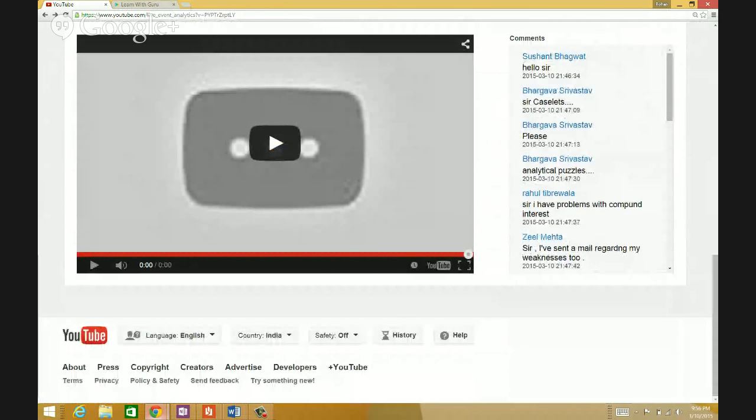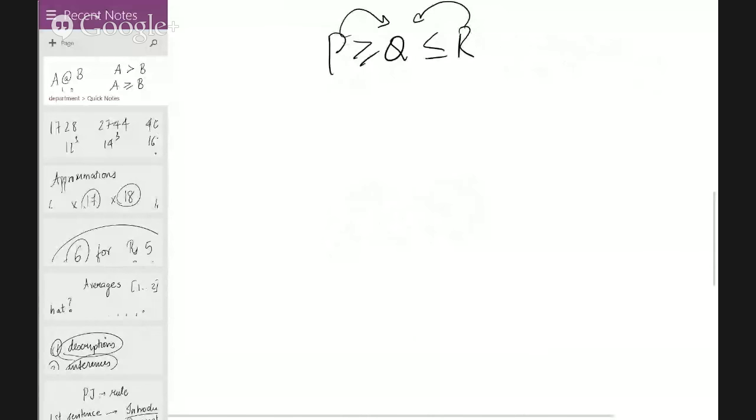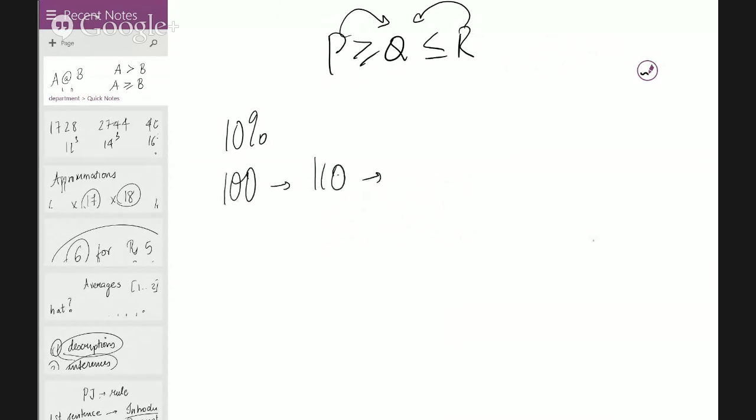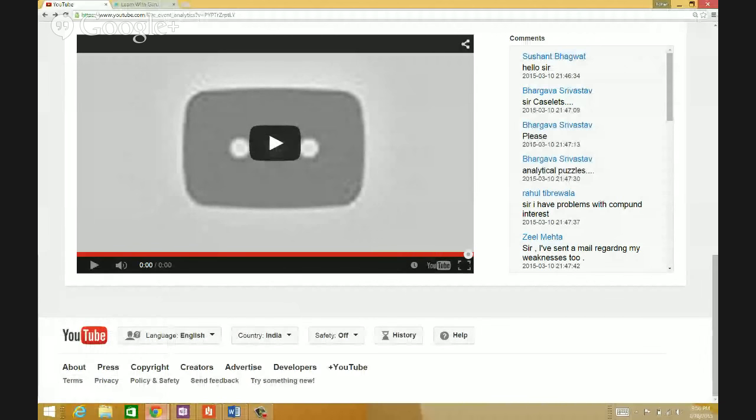All right, I have problems with compound interest. Now, compound interest is something that is very simple. Precisely, because if you have a 10% rate, all you have to do is take 100, increase by 10, don't look at the zero, square the number 11, cube the number 11, and that's the answer. These are your compound interest amounts in the next 3 years, precisely.